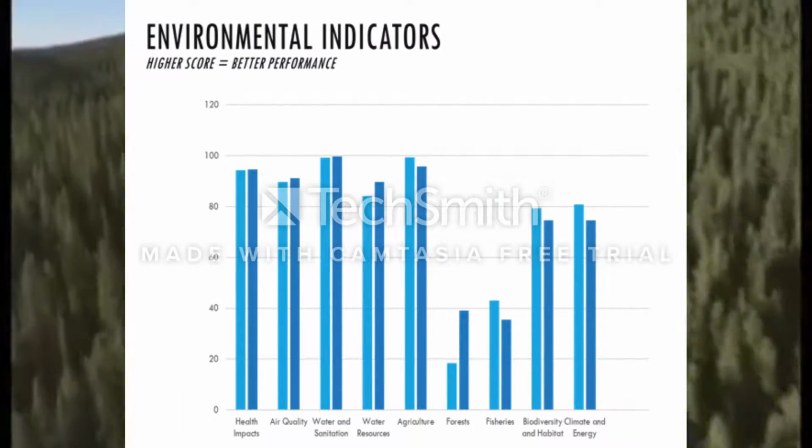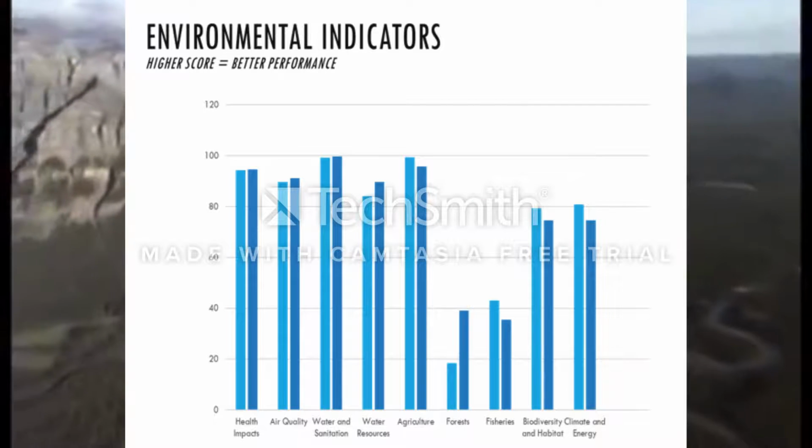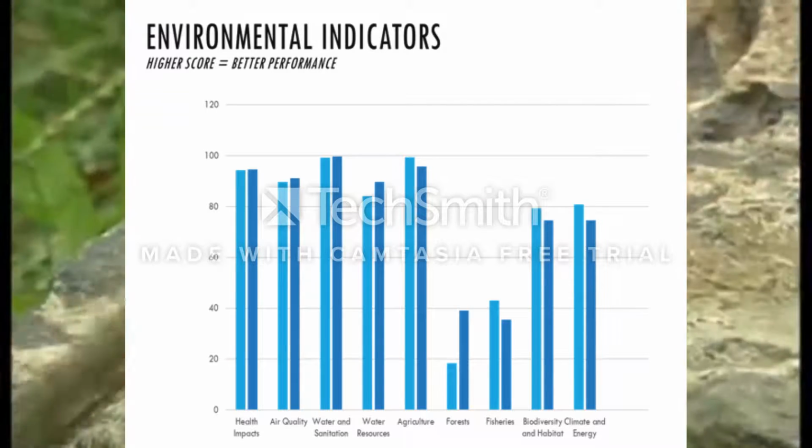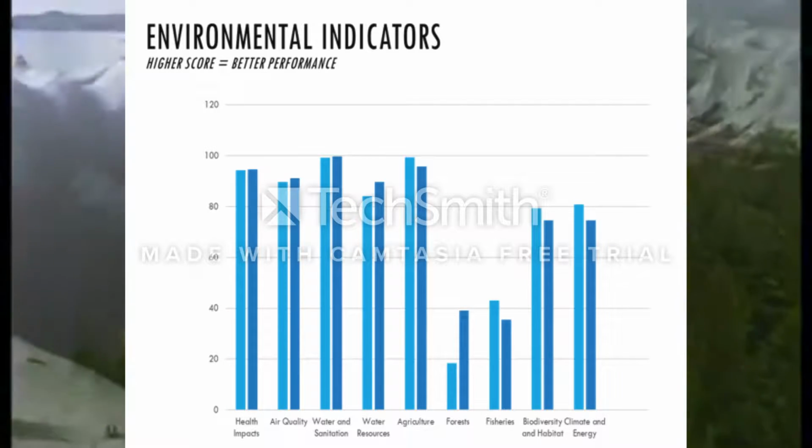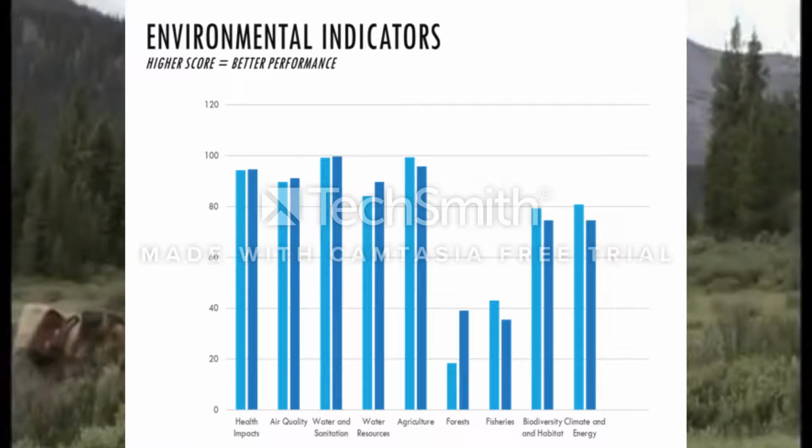The Environmental Performance Index, or EPI, is a project led by Yale University. The EPI ranks countries' performance on high-priority environmental issues in 2 areas: protection of human health and protection of ecosystems.